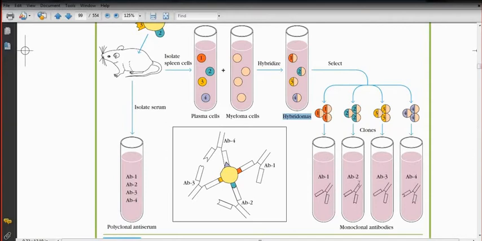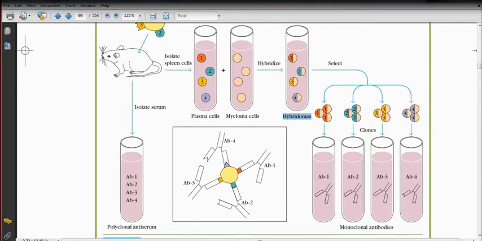They will provide the antibody molecule for epitope number 2 for an indefinite period of time, because they are all basically immortal plasma cells. So this is the basic picture of how the monoclonal antibody can be prepared.